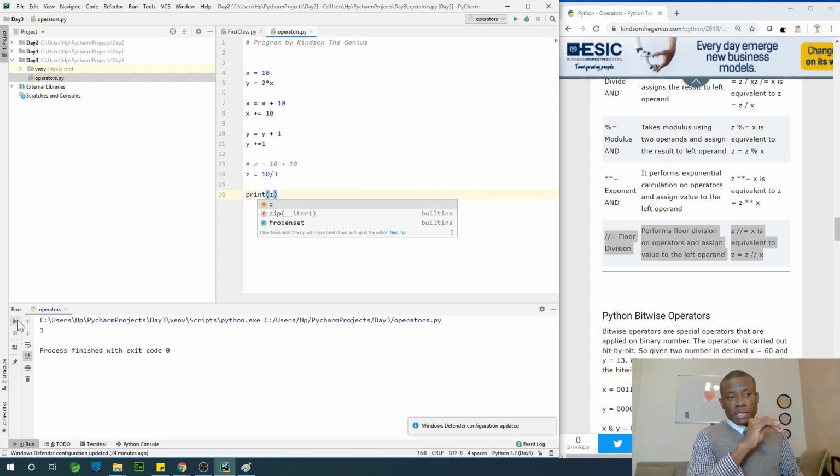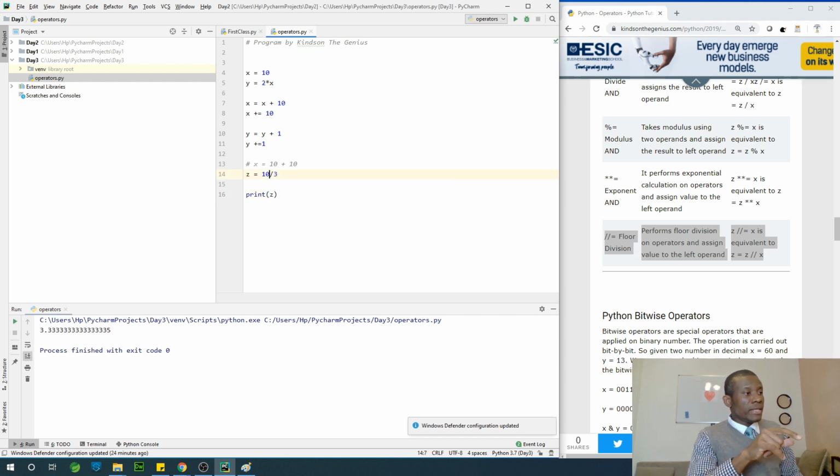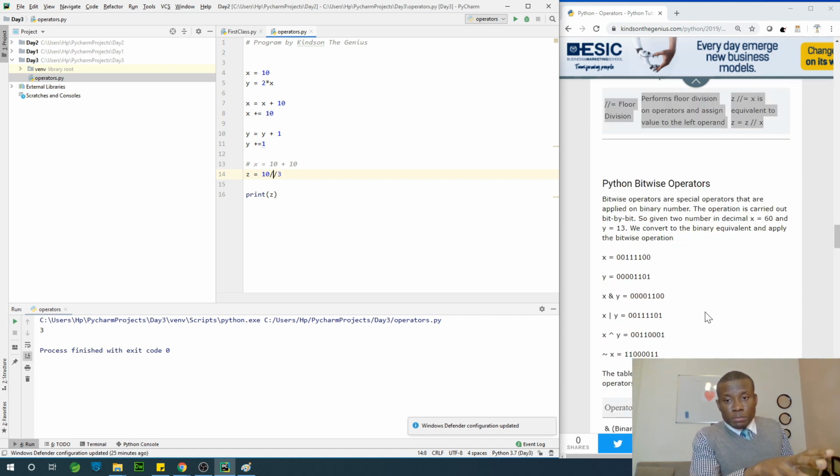That is understandable. That is normal. Normal division is 10 over 3, which gives 3.33. Now, if I use floor division, it's going to round off the result to the lower integer, so it's going to return 3. That is what this operator is. It's an arithmetic operator, and it's called floor division. So if I run it, it's going to simply round it down to the lower integer and return it.